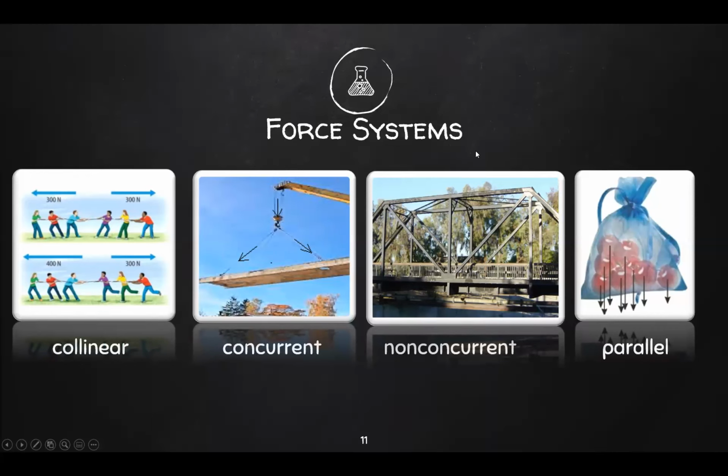Now let's look at a bridge. Okay. So for a bridge, each member carries an internal force. Okay. So imagine cutting through the left side of your bridge. You'll see that you have your forces. Force at the top and here at the diagonal intersect. However, here at the bottom, it does not intersect with those two. Also, this force at the top is parallel to the force at the bottom, but they're not all parallel. Therefore, this is an example of non-concurrent force system. Even though some of them are parallel, some of them are connecting or intersecting, it does not mean they are either parallel or concurrent. They are non-concurrent force systems.